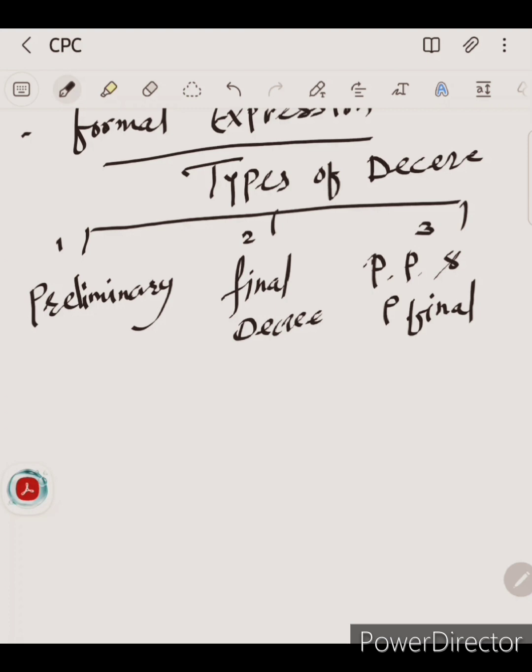Section 2, subclause 2 of the Civil Procedure Code provides that a decree may be preliminary, final, or partly preliminary and partly final. A preliminary decree determines the rights of the parties with regard to some or one of the matters in controversy, but does not completely dispose of the suit.